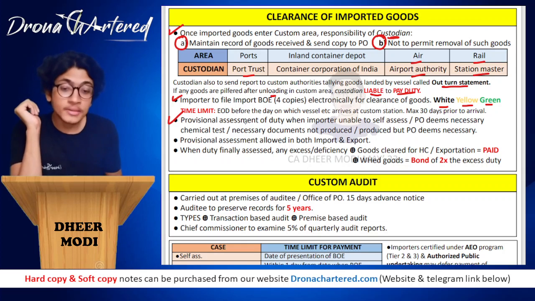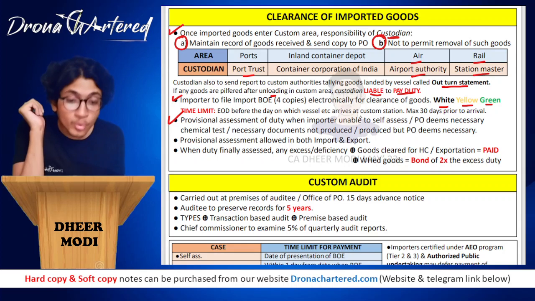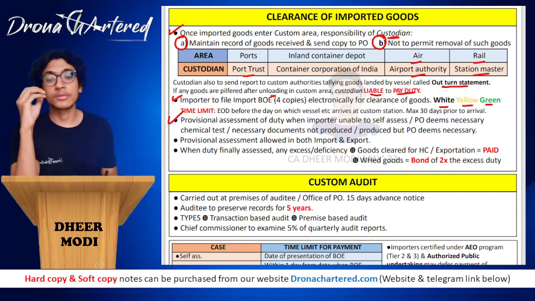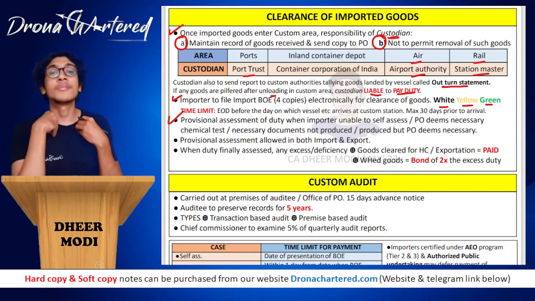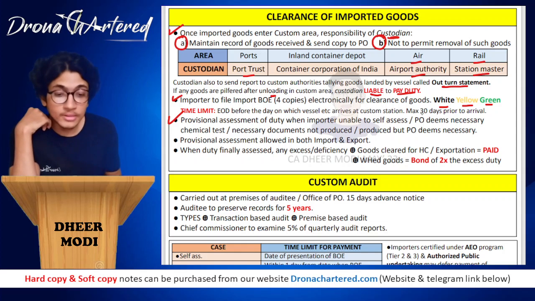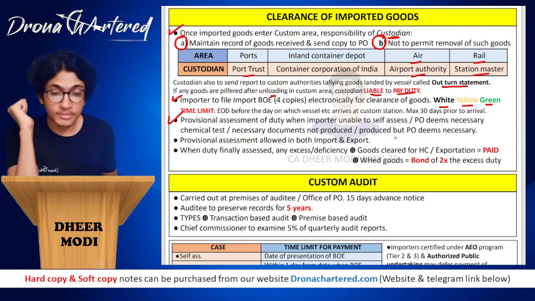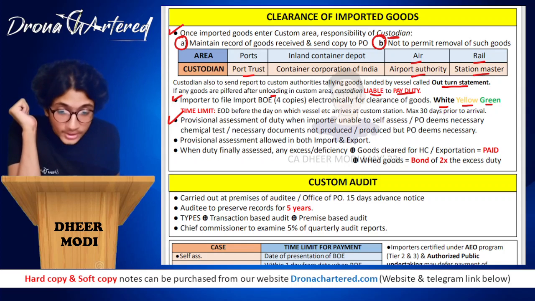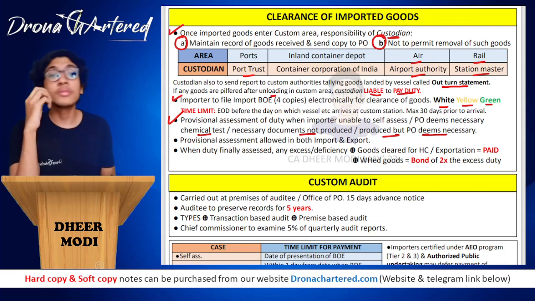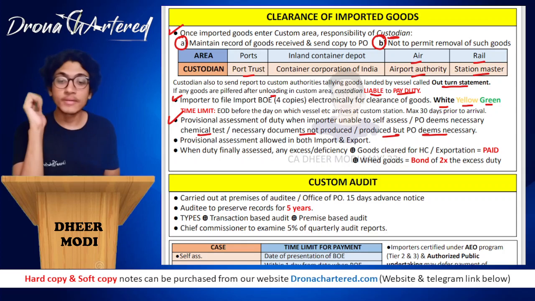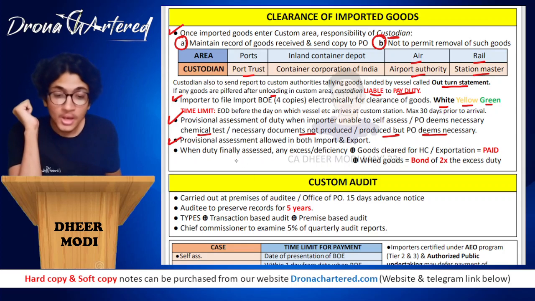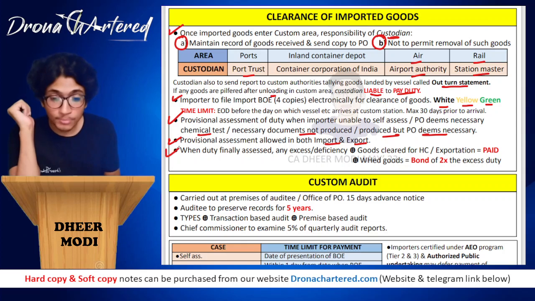Next is your provisional assessment of duty when the importer is unable to self assess. So if your importer is not able to self assess, or the PO deems it necessary, there will be provisional assessment. Or if any chemical test is required, or necessary documents are not produced, or if produced but the PO deems it necessary, that means your proper officer feels that we should do a provisional assessment. Provisional assessment is allowed in cases of both import and export.